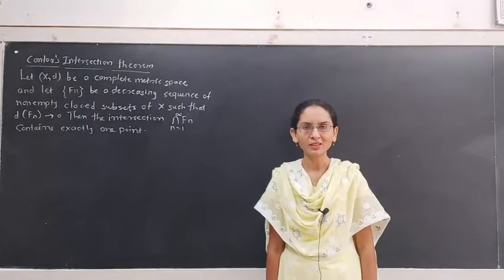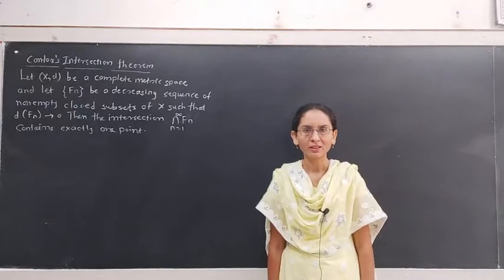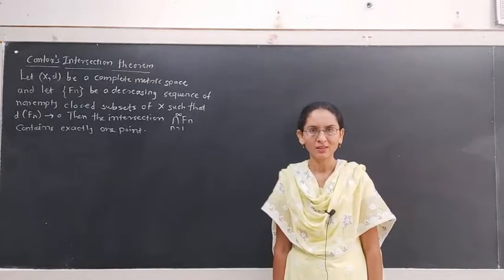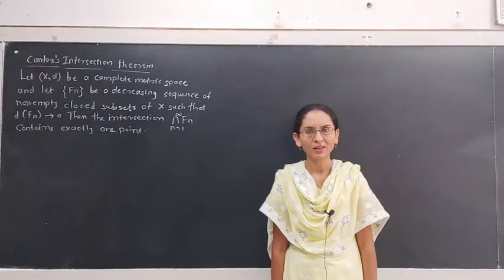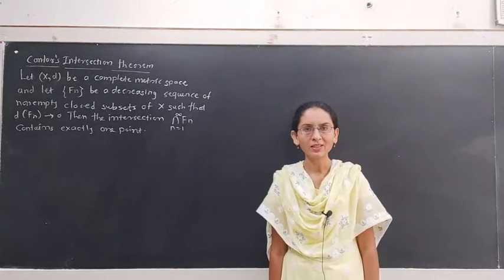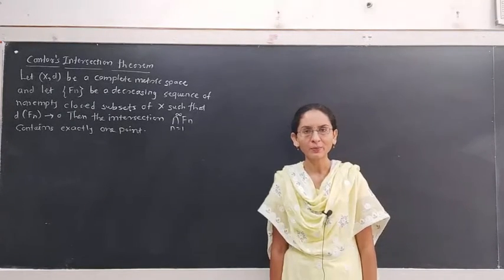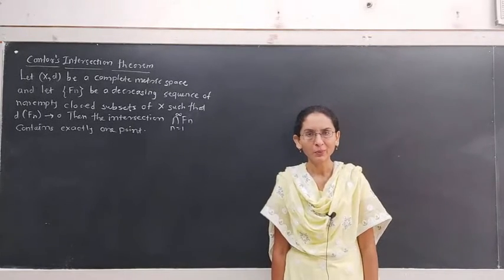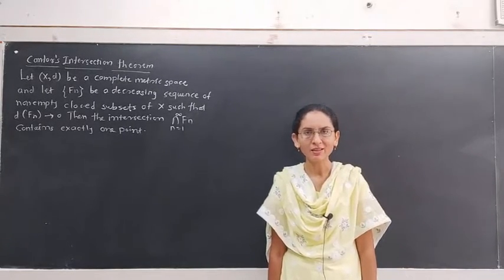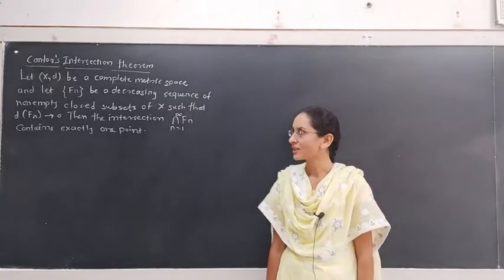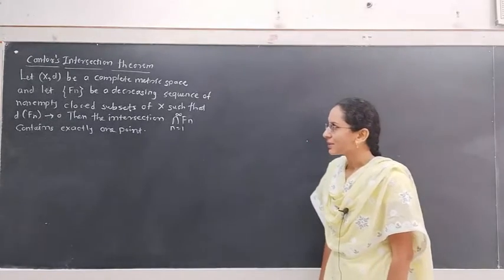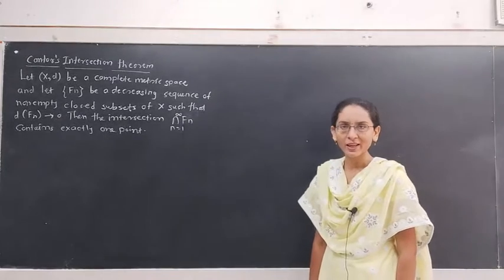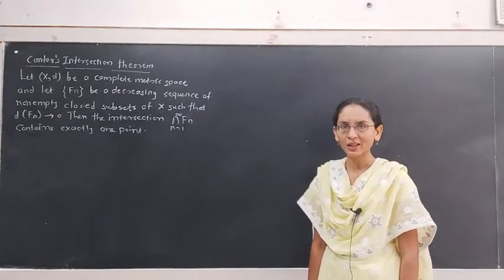In the previous lecture, we have seen complete metric spaces. The metric space in which every Cauchy sequence is convergent is called a complete metric space. And there is one important result, that is Cantor's intersection theorem. That theorem is: let X be a complete metric space, meaning in X every Cauchy sequence is a convergent sequence.